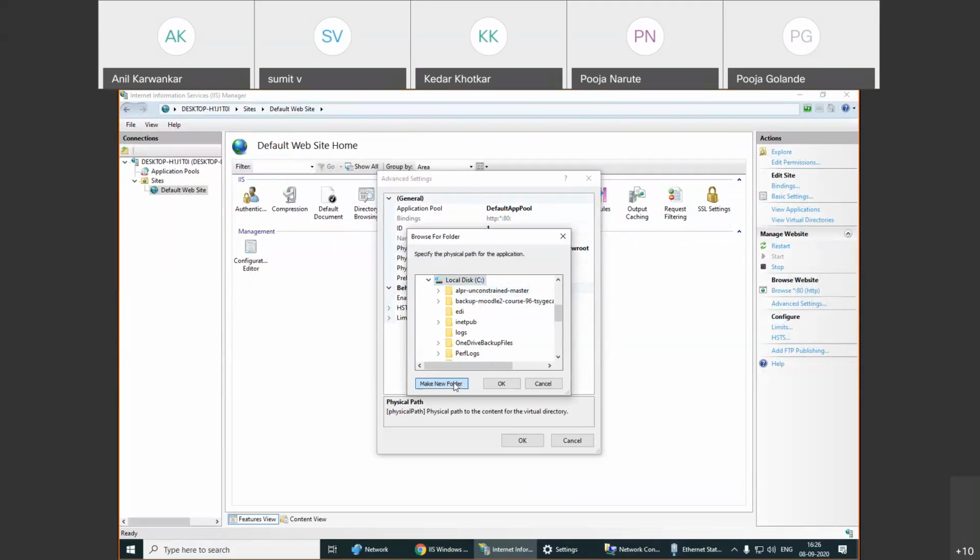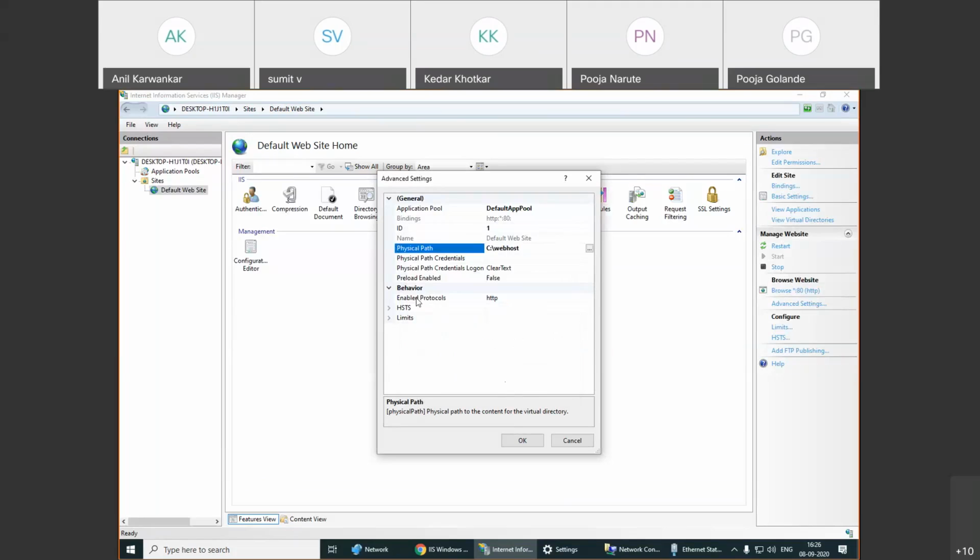Make new folder. I will rename that web host as web host. That will be my default folder. All my files will be available in that default folder, web host. Now see here, the path is available, c:/web host. That is the path that is available.